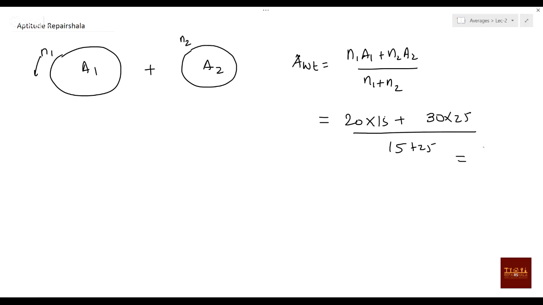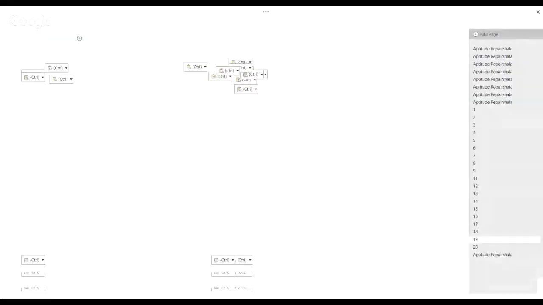So whatever the answer is, tell me. This is 300, this is 750, and this one is 40. So how much it will be? 750, this is 1050 by 40, or you can say 4 2s are 8, 4 6s are 24, point something, 26.25, right? Not 21. Where did you make the mistake, Shriram? How will it be 21? It will not be 21, right? Okay.